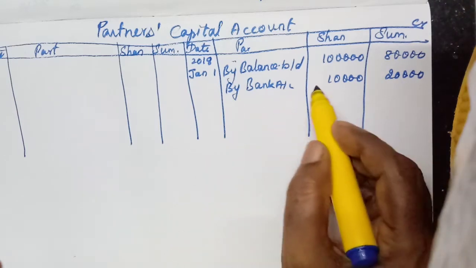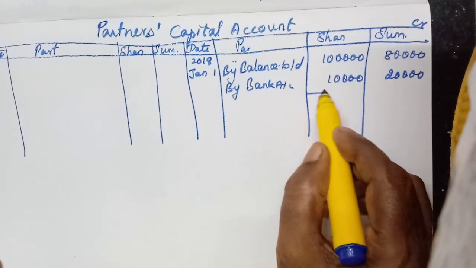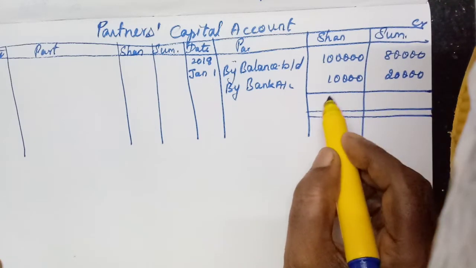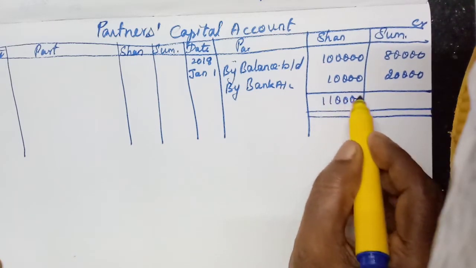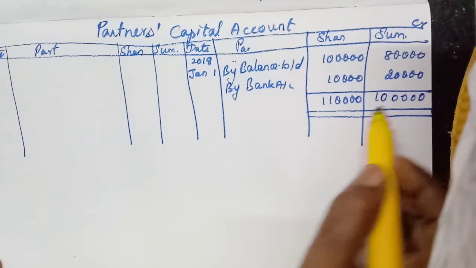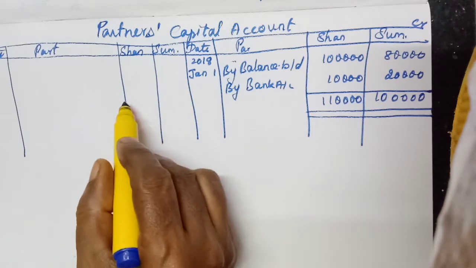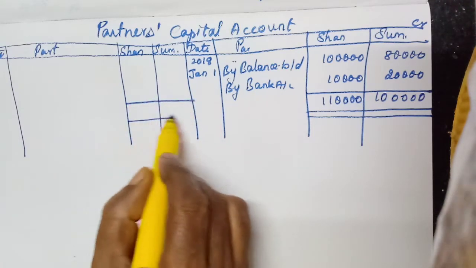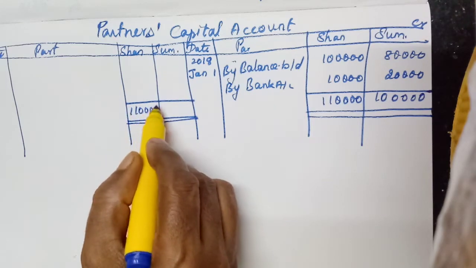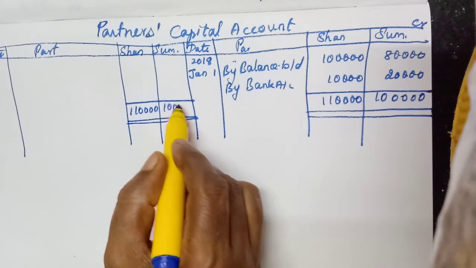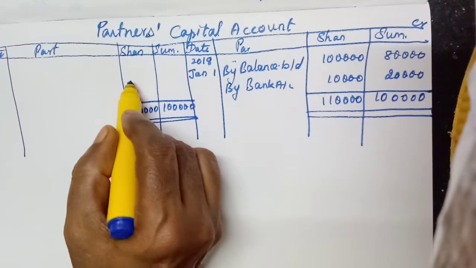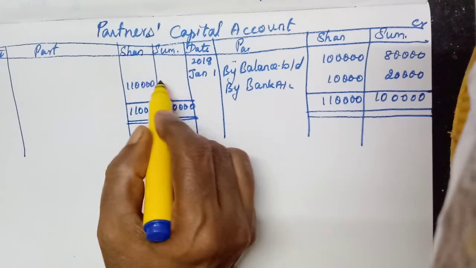So now we can close this account. Only the credit side is entered, so draw one line and a double line. Totals 90,000 and 1,00,000, and the same you write here also.